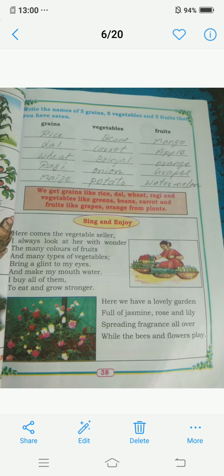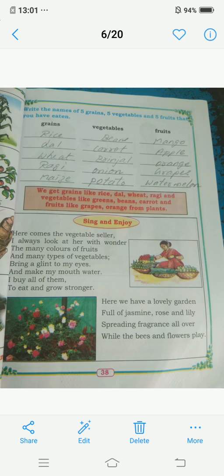Okay, children? We get grains like rice, dal, wheat, ragi, and vegetables like greens, beans, carrot, and fruits like grapes and orange from plants. So these are all items we get from plants. Here they have given one poem, sing and enjoy.